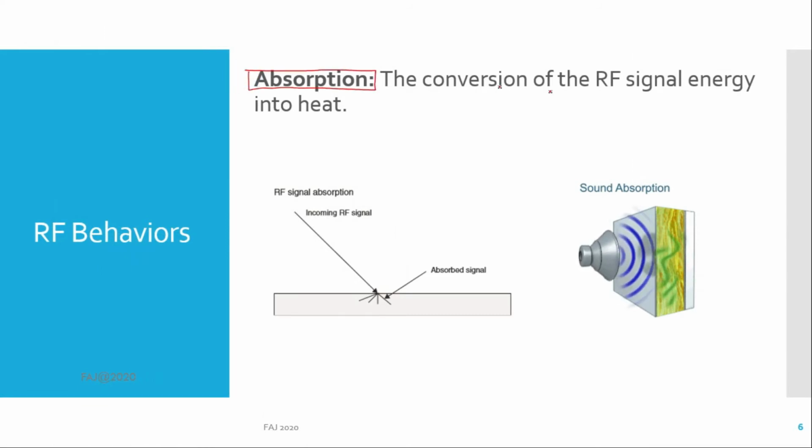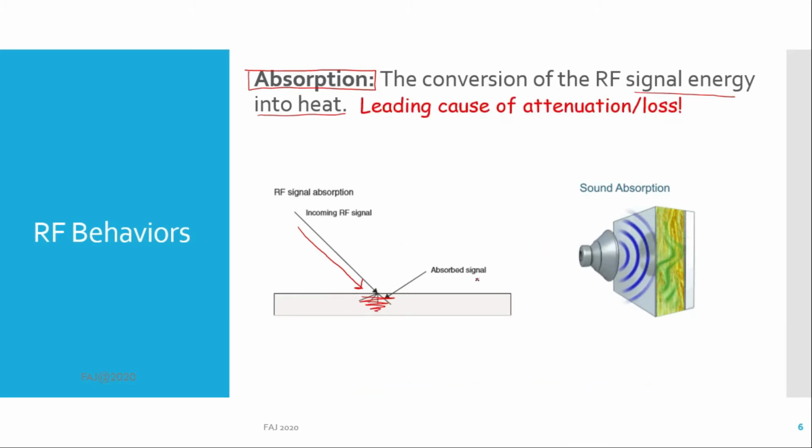Absorption: the conversion of the radio frequency signal energy into heat. This is radio frequency signal. If the signal does not bounce off, move around, or pass through an object, then 100% absorption has occurred. For your information, absorption is the leading cause of attenuation or loss. An example of analogy here is the sound absorption by a soundproof wall.